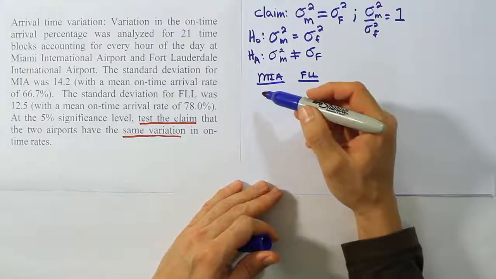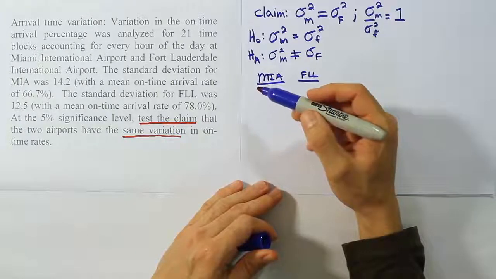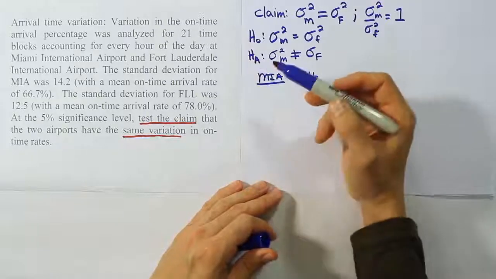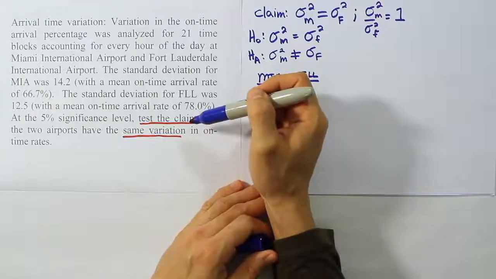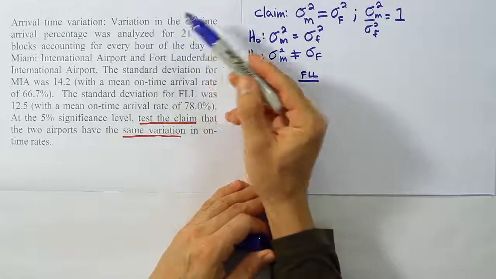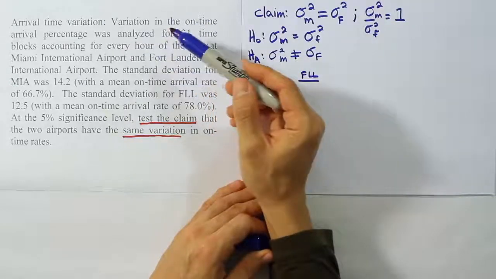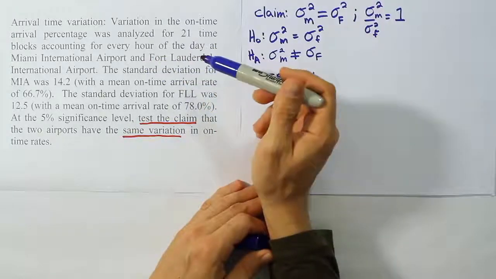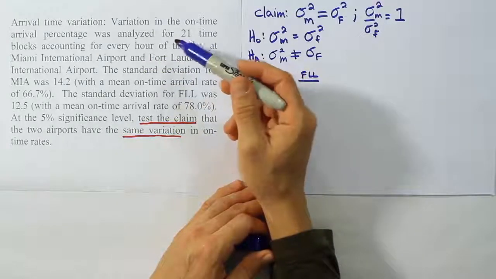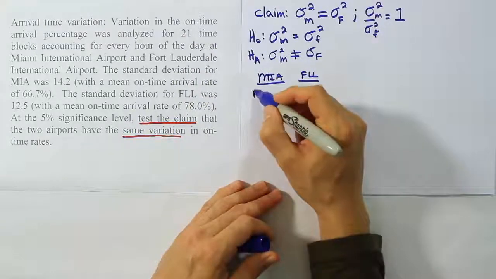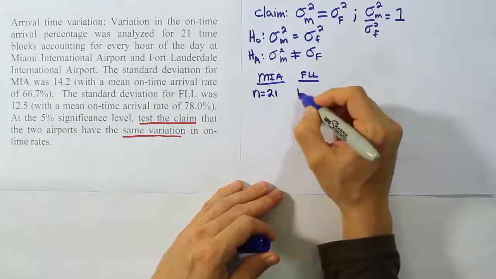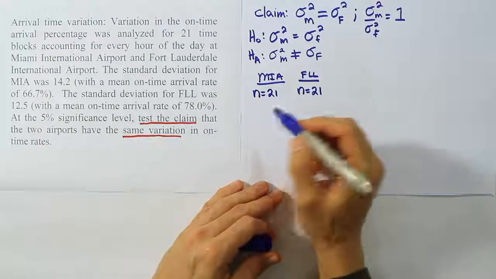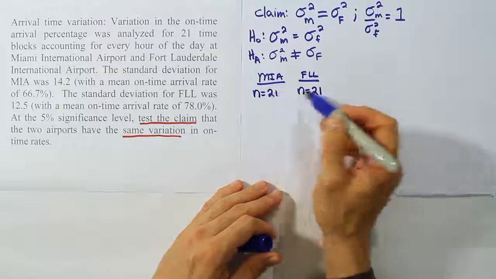For MIA, it says that the standard deviation was 14.2. As far as the n goes, you might ask, what are the n values in this problem? It says that variation in on-time arrival percentage was analyzed for 21 time blocks accounting for every hour of the day at Miami International Airport and Fort Lauderdale International Airport. So the n for this problem is 21, actually. Those are the sample sizes for both independent samples.